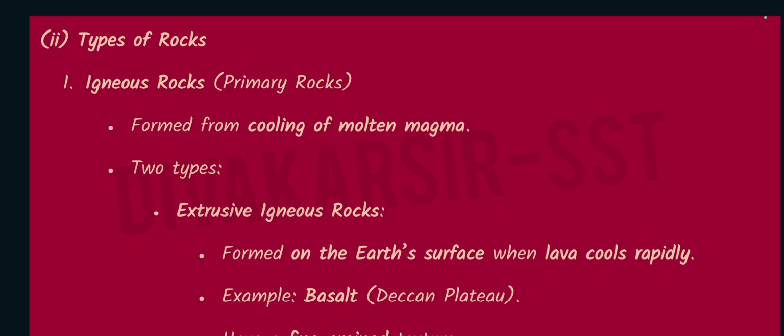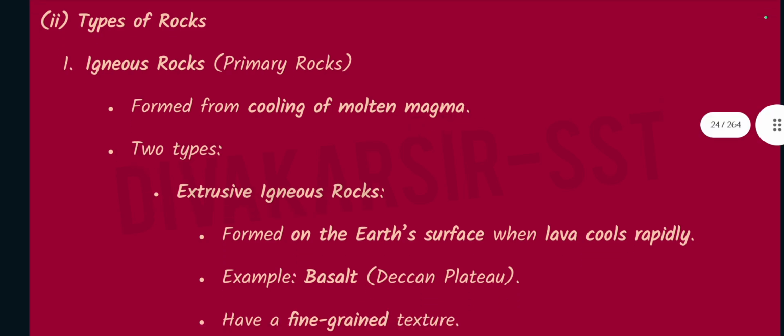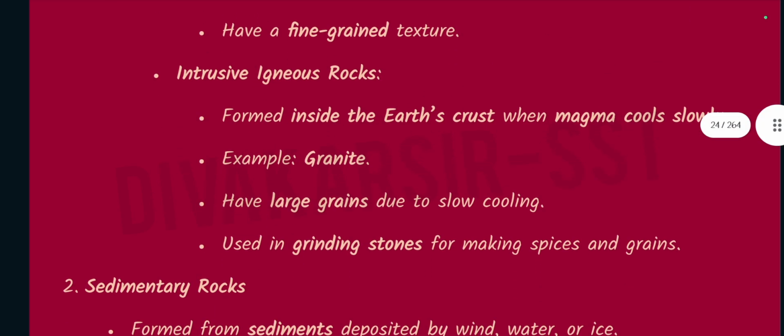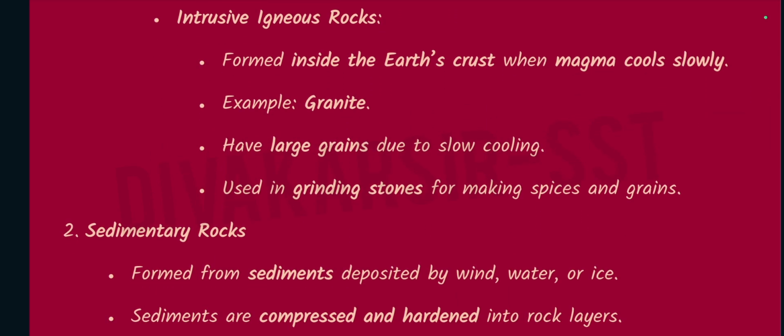Two types: extrusive igneous rocks, formed on the Earth's surface when lava cools rapidly. Examples: basalt, Deccan Plateau, have a fine-grained texture. Intrusive igneous rocks, formed inside the Earth's crust when magma cools slowly. Examples: granite, have large grains due to slow cooling, used in grinding stones for making spices and grains.